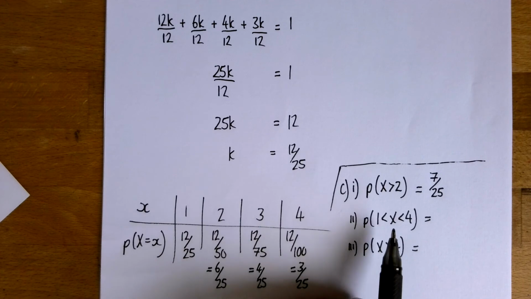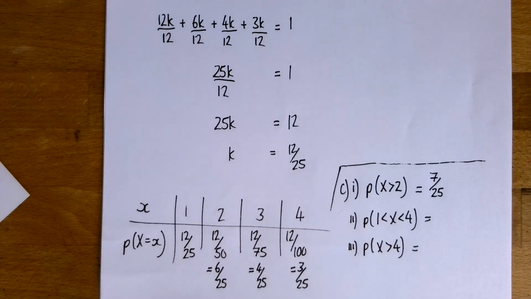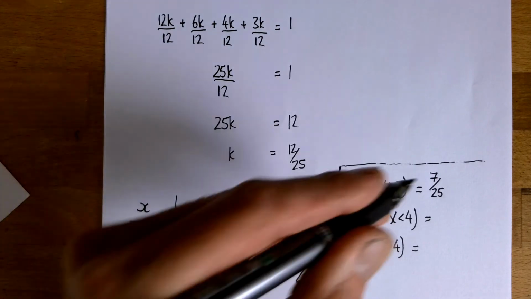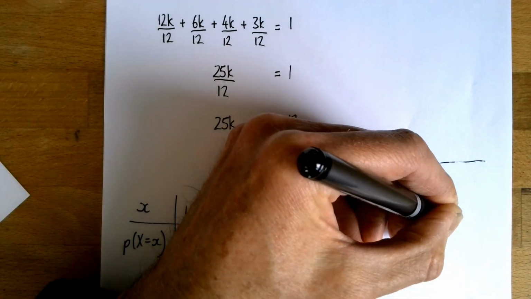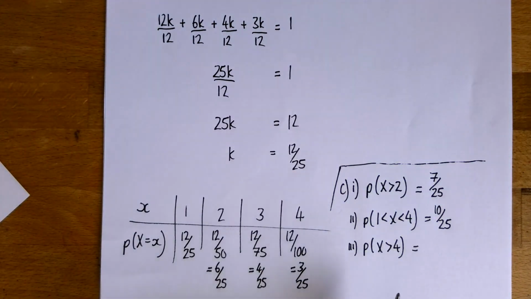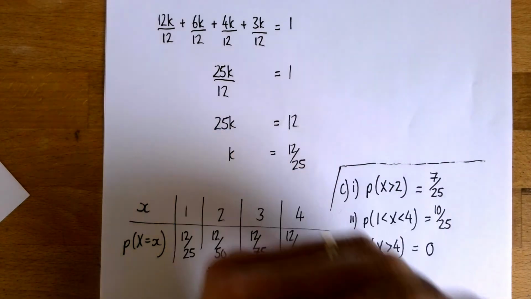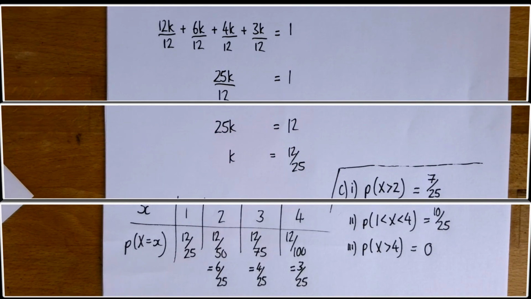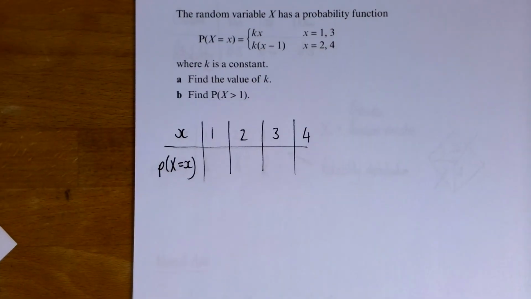The probability that x is between 1 and 4 can't be 1, can't be 4. So it's these 2. So that's 10 out of 25. And the probability that x is greater than 4 can't be greater than 4. Probability is okay.